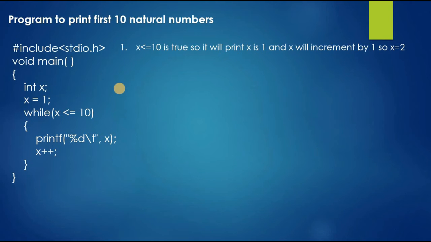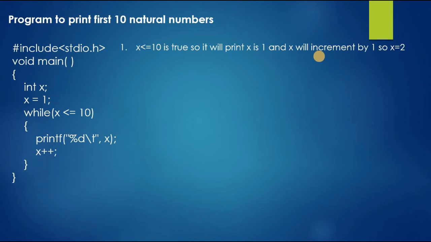The first time, x is less than or equal to 10, so our condition will be true, so it will print x, which is 1, as we already declared that x is equal to 1. It will print x as 1, and x will be incremented by 1, so x is equal to 2.